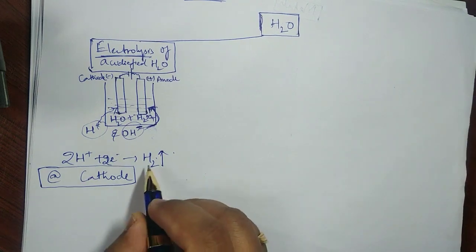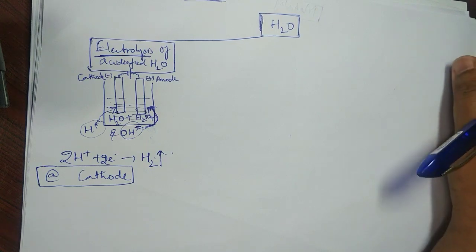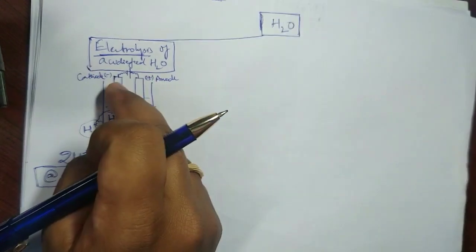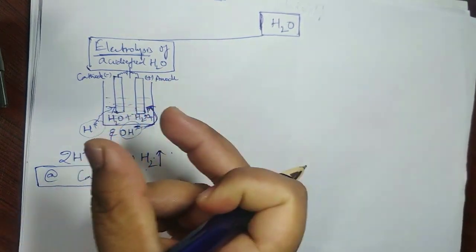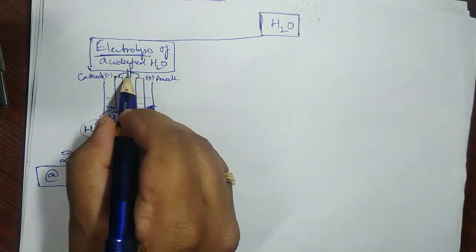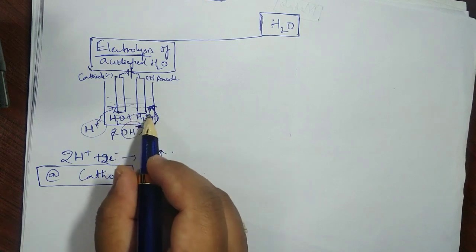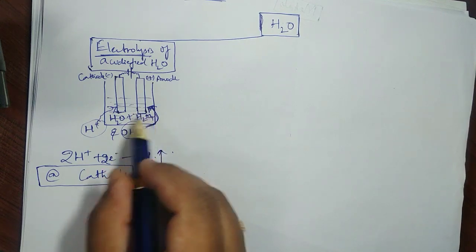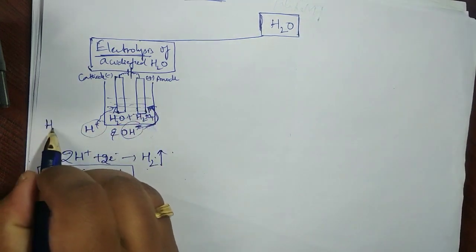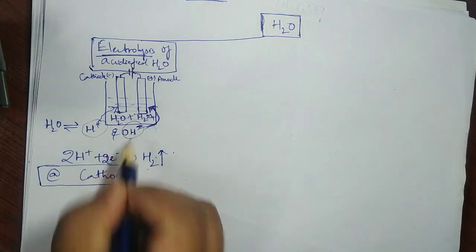On the whole, it's a simple setup, nothing difficult to understand here. You have a container with two rods inserted, one acting like a cathode and the other like an anode, and we connect it to a high voltage, or you can say a battery. In the presence of sulfuric acid or some base or some salt, it conducts electricity, and the water breaks down, H2O breaks down as H plus ions and OH minus ions.